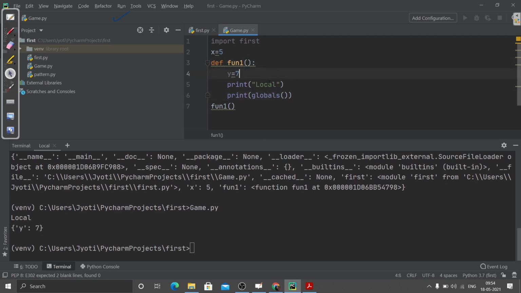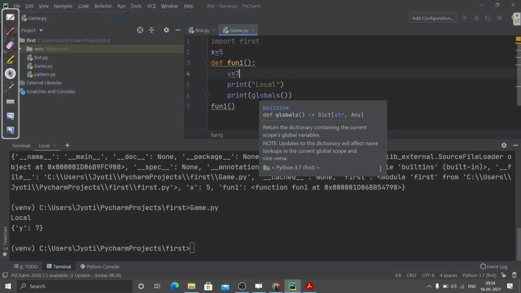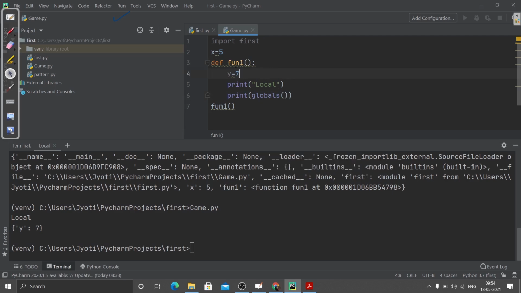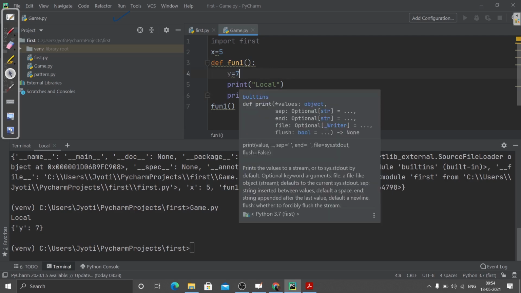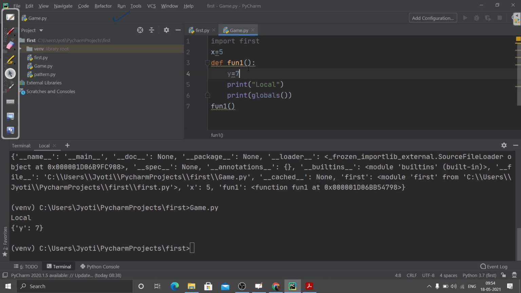we know that whatever is assigned inside this function has the scope of only this function. But this globals function will return all the variables that are defined globally, or defined in the global namespace. So let me just show you.